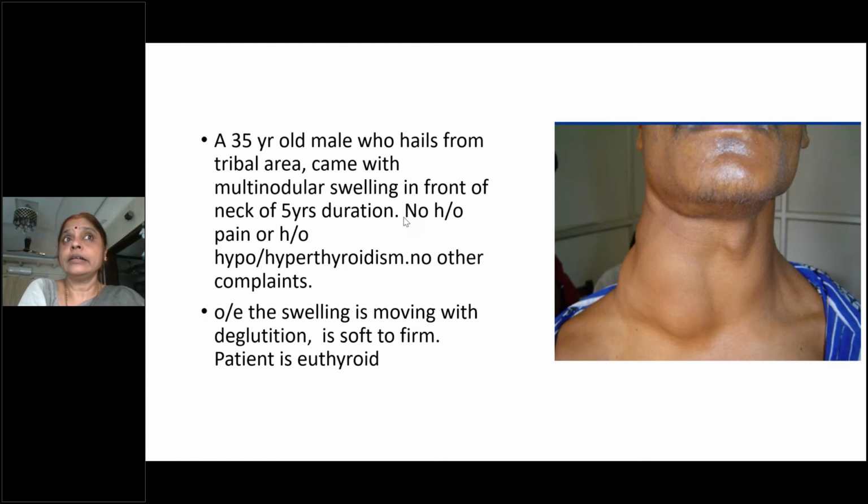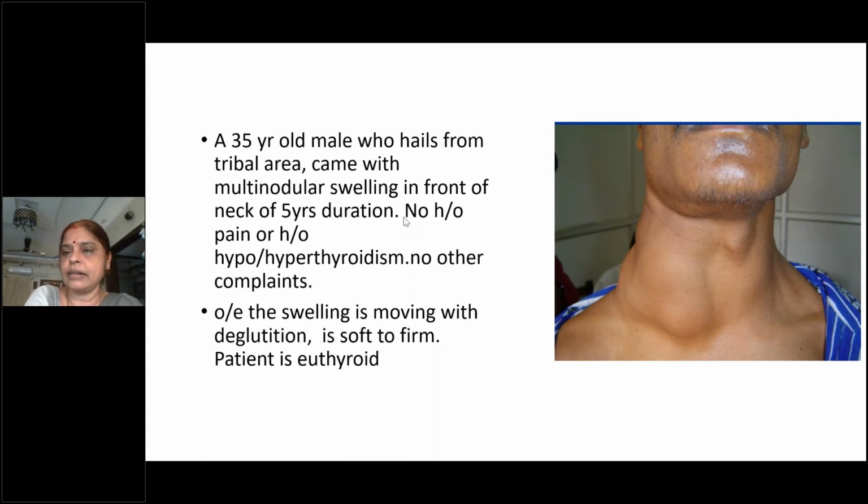The lower border, getting below the lower border, is very important. As in getting above the swelling in the case of a scrotal swelling, here you have to be very keen in seeing the nature of the lower border, because we want to know if there is any retrosternal extension. Accordingly, we'll plan the surgery. So you must always check whether you're able to put your finger underneath the lower border. Ask the patient to swallow and then see if you can put your finger beneath it. This is called getting below the swelling. It is very, very important.